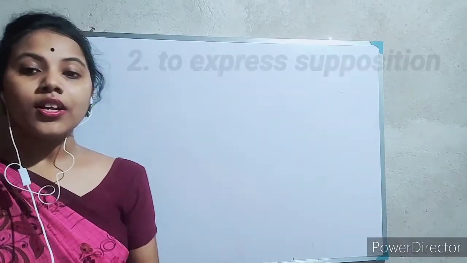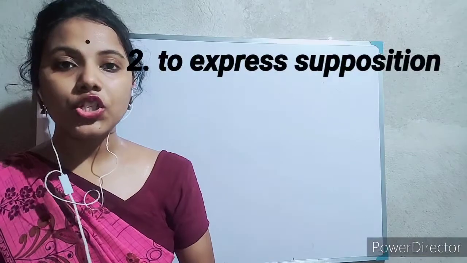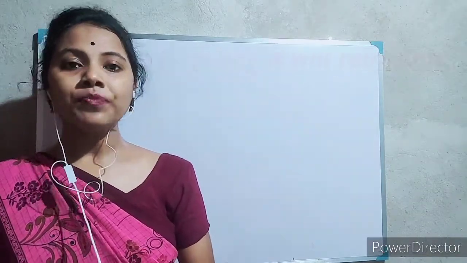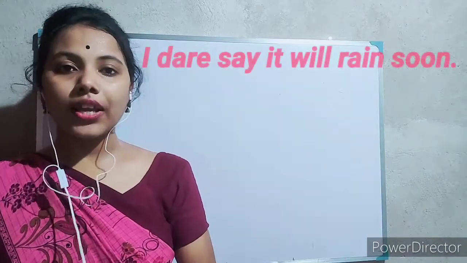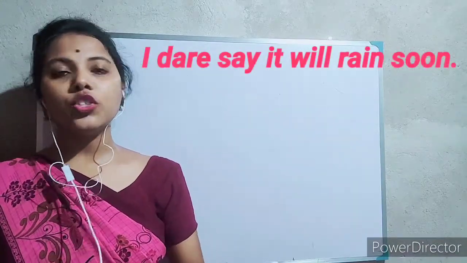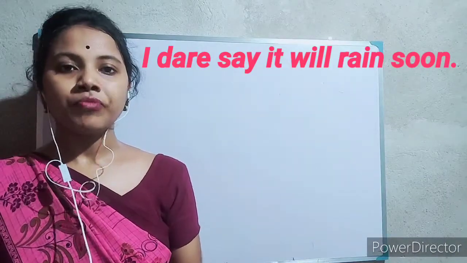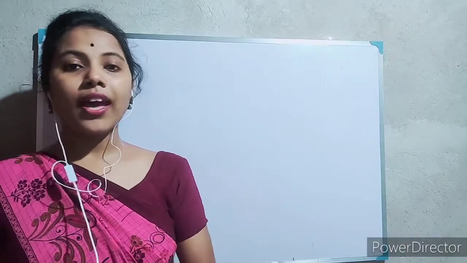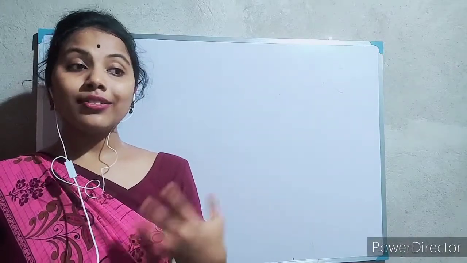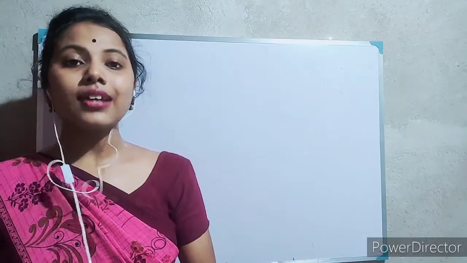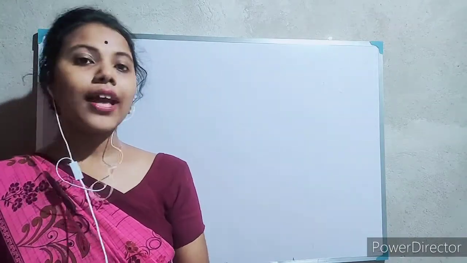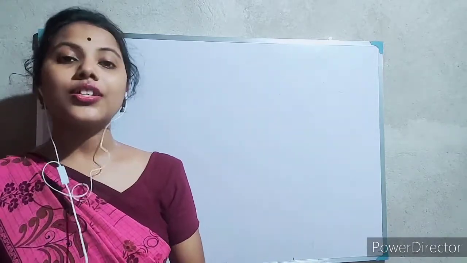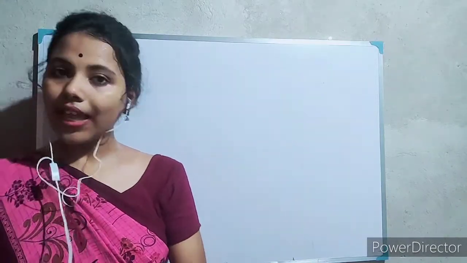And the next one, to express supposition. For example, I dare say it will rain soon. So there supposition means we can say the possibility. So I dare say it will rain soon. I am actually here not telling it surely. This is a probability. So in that way, dare can also be used. But basically, dare is used to suggest anger. We have to remember that one.